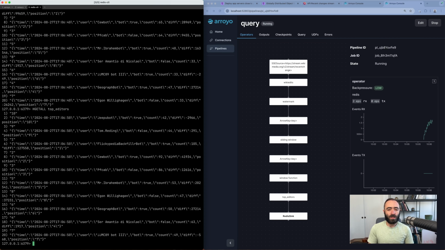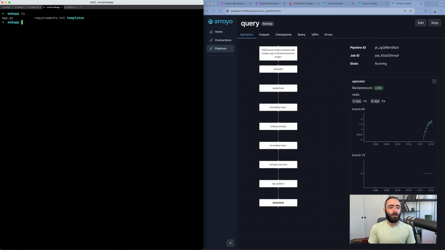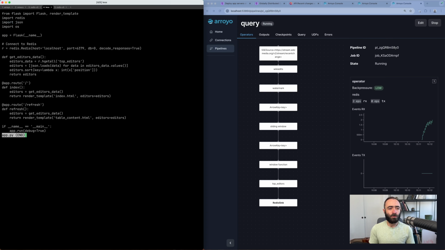But the Redis CLI isn't a great user experience if we want to share this data with other people. So we're going to write a web application that's querying Redis and is able to update and show this data. I already have this app here. It's a Python Flask application using the HTMX library. If we look at this, it's pretty straightforward. We're just querying Redis, getting our data, and then rendering it on our templates.